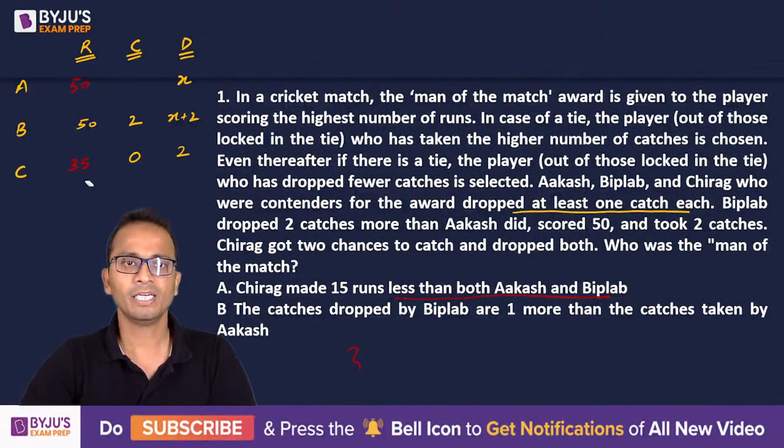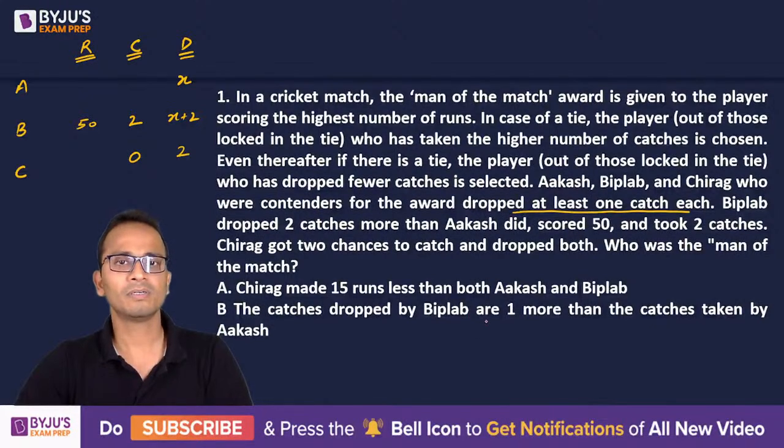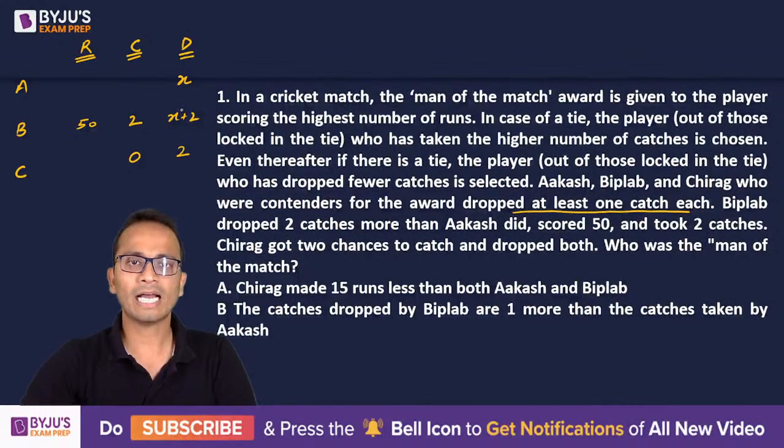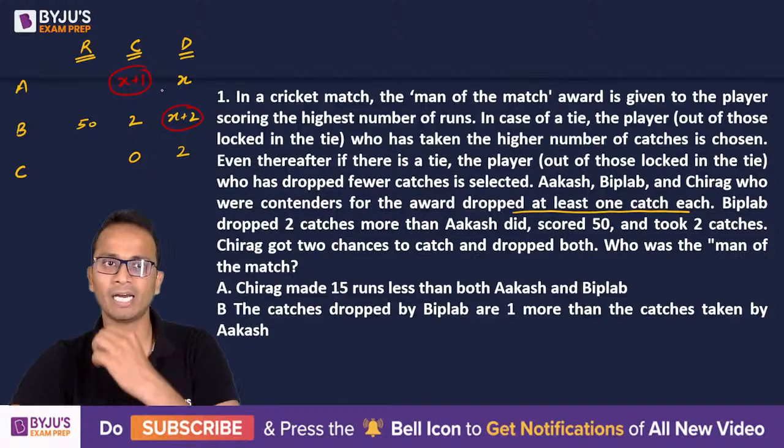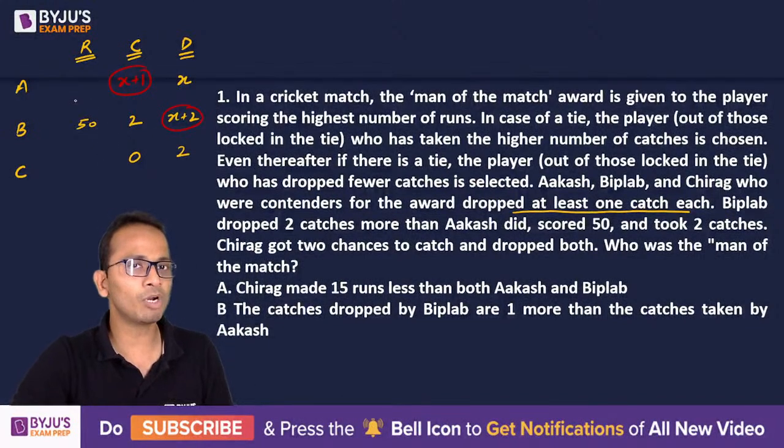Alright, fine. Now let's erase this information and look at statement B alone. Now statement B says that the catches dropped by Biplav are one more than catches taken by Akash. So catches dropped by Biplav is x plus 2. This is one more than catches taken by Akash. So it will be x plus 1 number of catches taken by Akash. But here I don't know the number of runs scored by Akash or Chirag. So again I cannot comment upon who will get the man of the match.